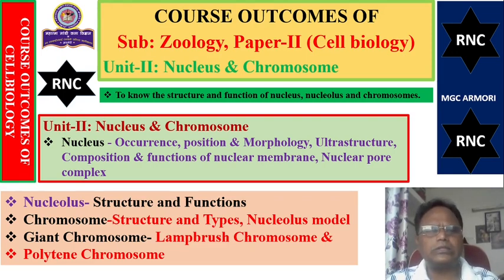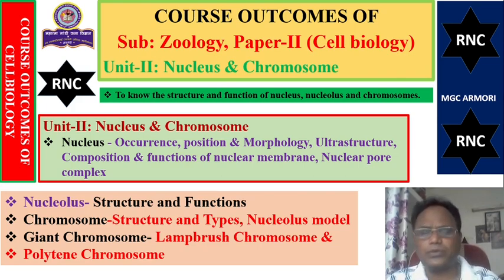The nucleolus we are going to study in more detail in this unit, that is the structural and functional study of the nucleus. The chromosome, you know, is a hereditary unit. We will study its structure and types, the nucleosome model, and there are two special types of chromosome, the lampbrush chromosomes and polytene chromosomes.